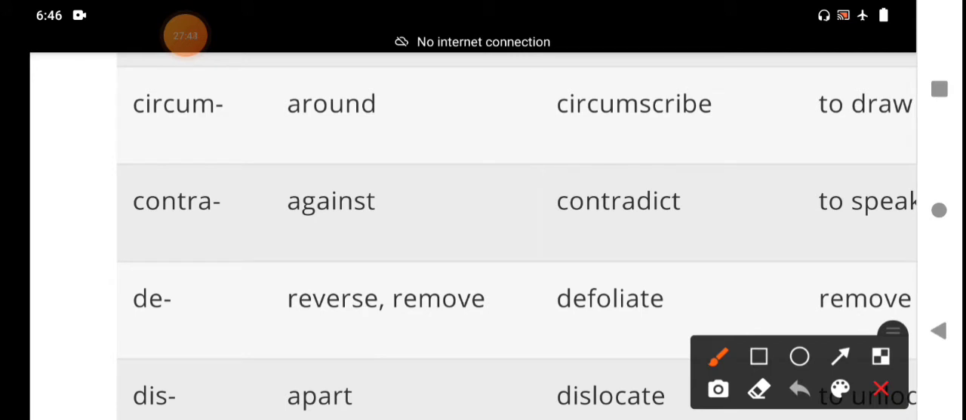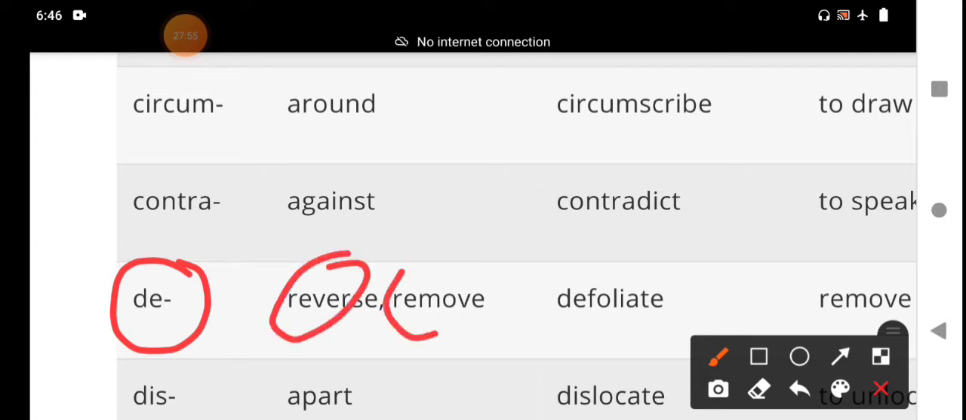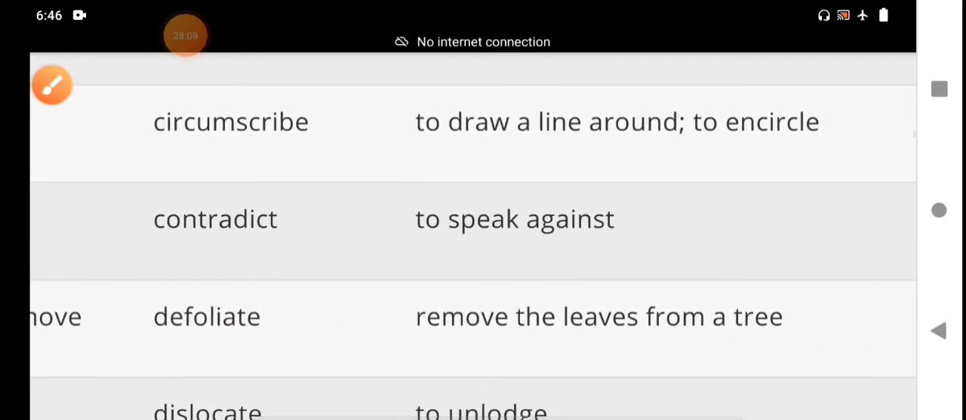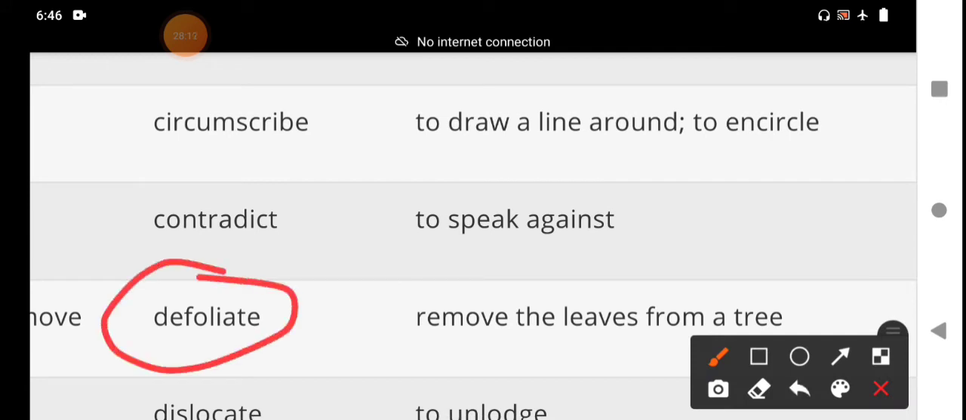And then the prefix de. This is the negative prefix de. What is the meaning of de? Reverse, remove. Here one important word from the prefix de is defoliate. What is the meaning of defoliate? Defoliate means to remove the leaves from a tree. That is the meaning of defoliate.